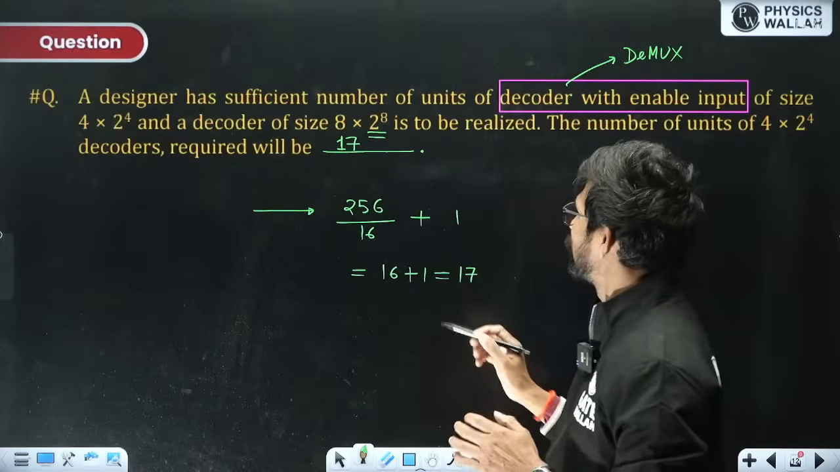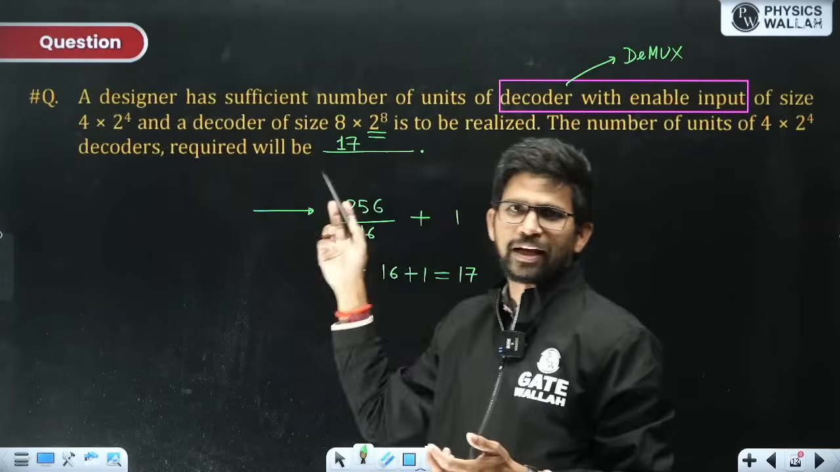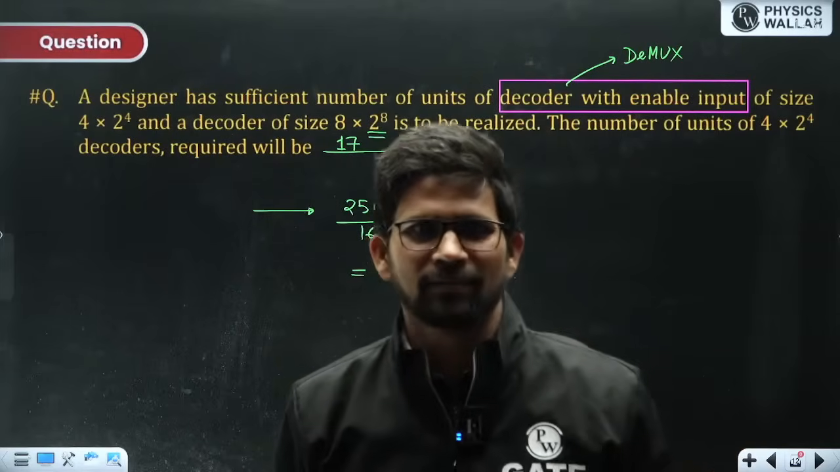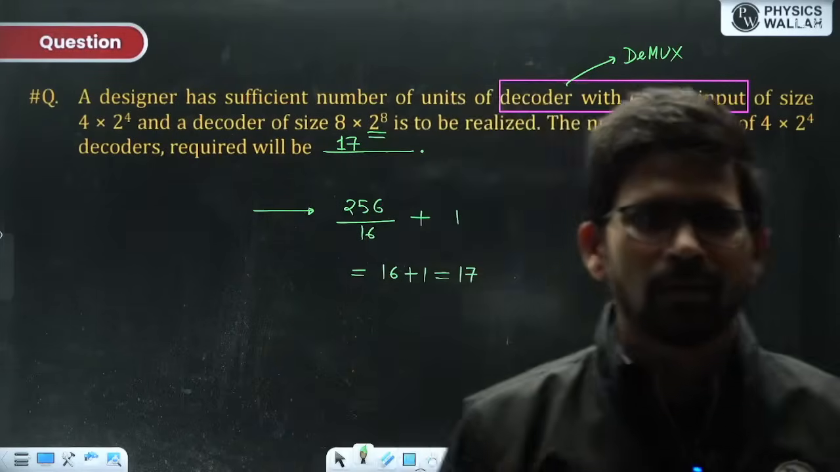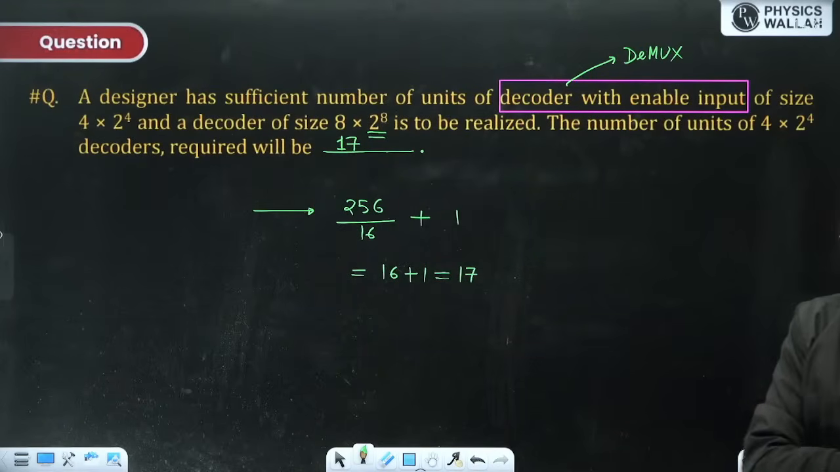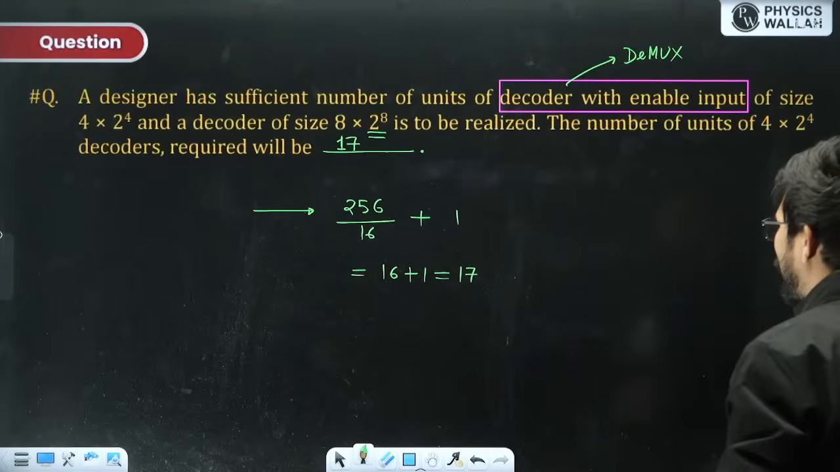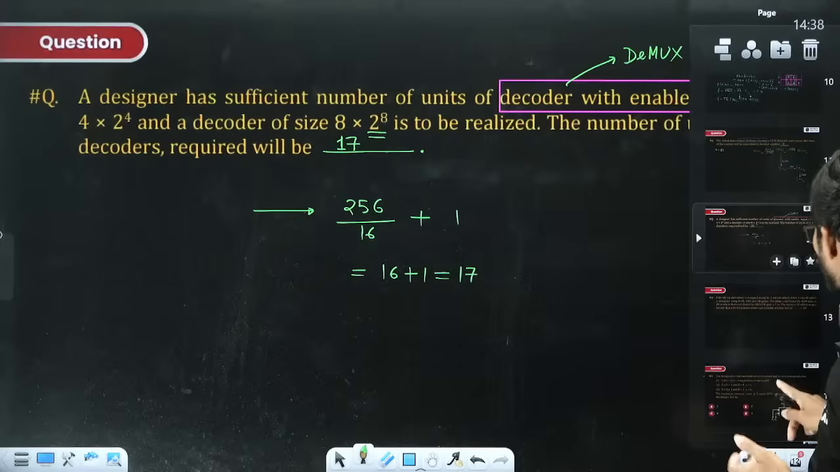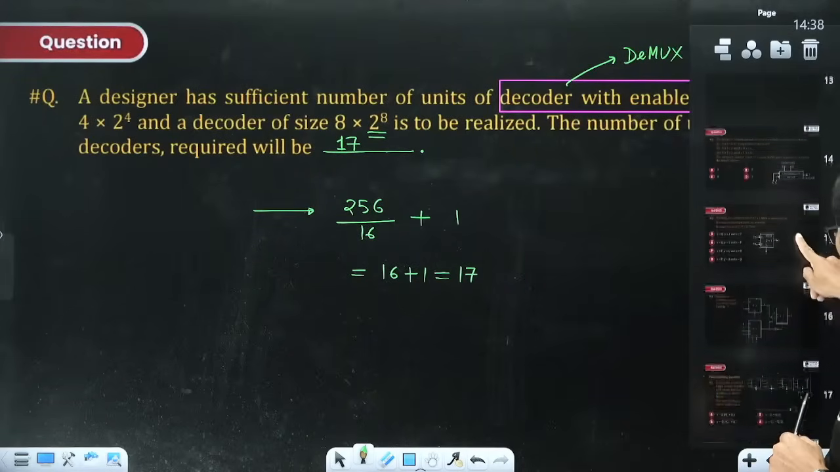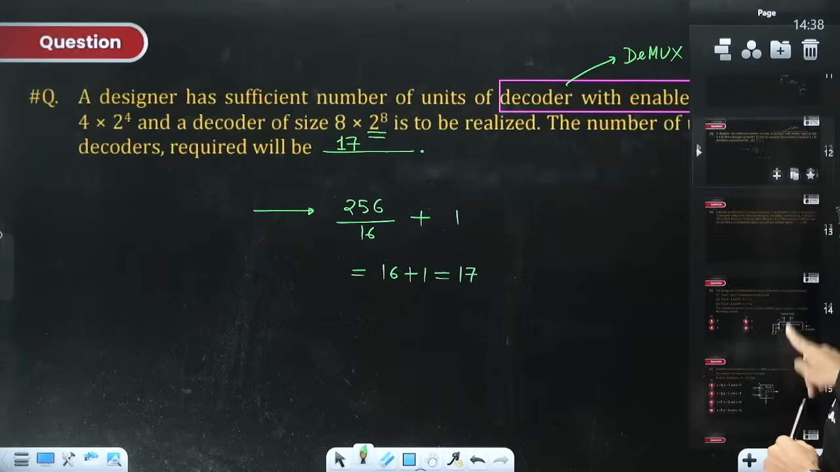Many of you have done this 8 divided by 4, and then 2 divided by 4 is not possible, so one more, so 2 plus 1 is 3. Got my point? Every one of you got my point? Why have we done this calculation?